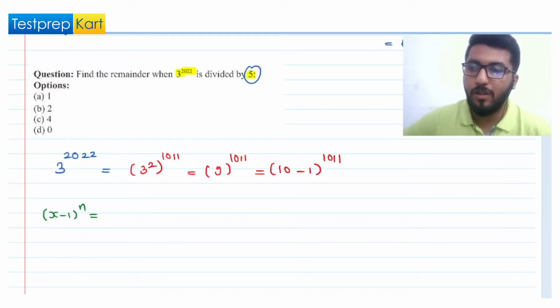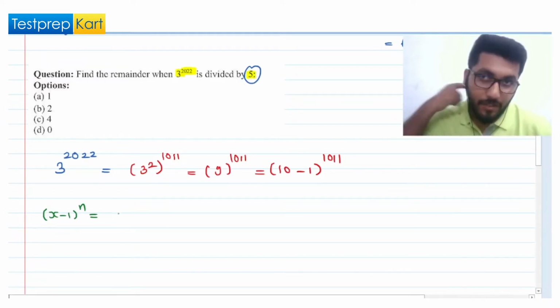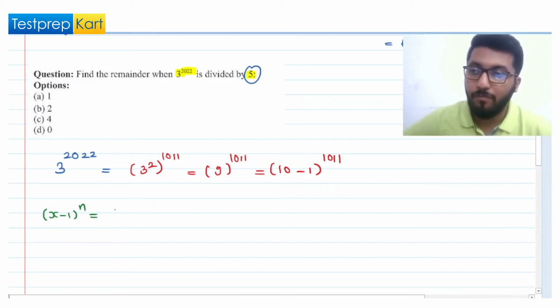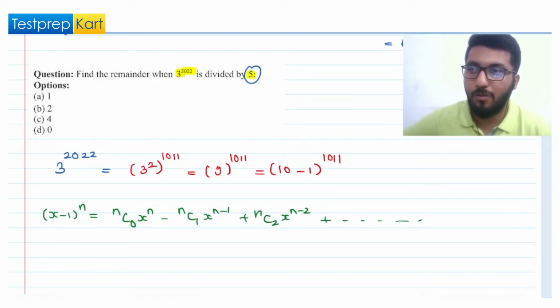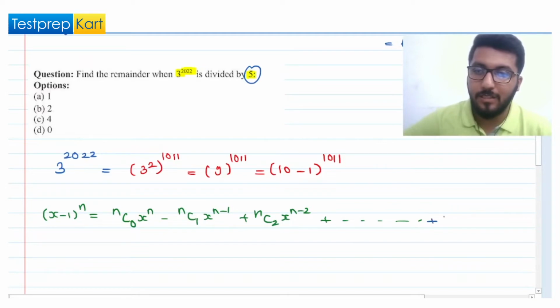But if we go for the basic x minus 1 raised to power n, that will simply give you nC0 x power n, then minus nC1 x power n minus 1, plus nC2 x power n minus 2. So in this way this series is going to move on. But the point here is that the last term will be what?